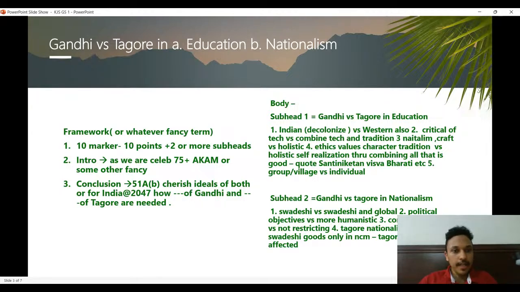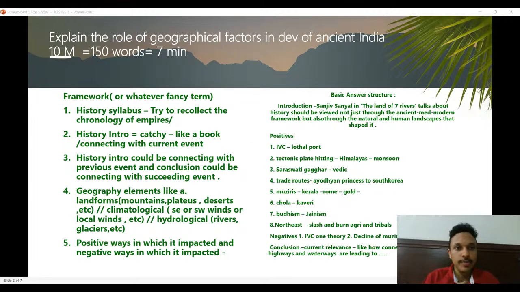Now coming back, how do we generate points in a history question? Explain the role of geographical factors in development of ancient India. It's a 10 marker, so I need 10 points and 2 or more subheadings. The first thing I can think of is the history syllabus itself, something like the chronology. It's a question on ancient India, so what comes to our mind? First is IVC, the Indus Valley Civilization. Then the Vedic age, then the post Vedic age, then probably something before that. Then something like the Mahajanapada time.